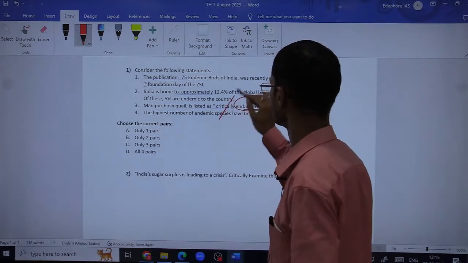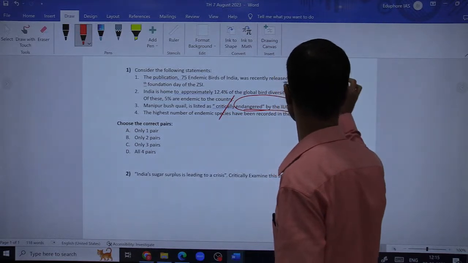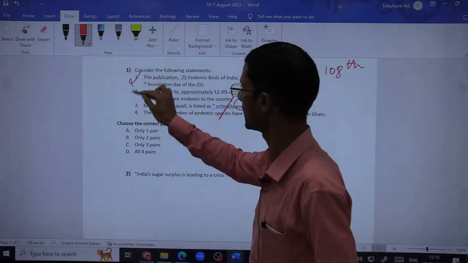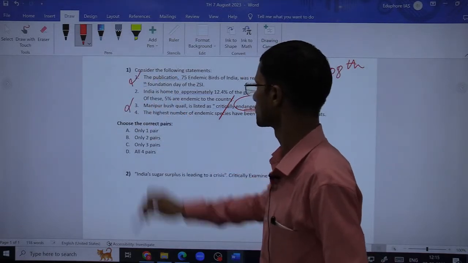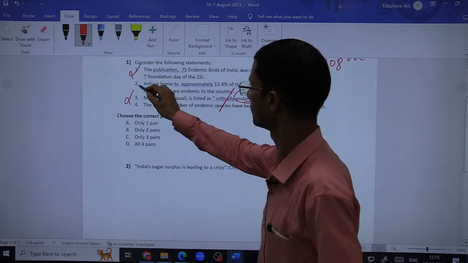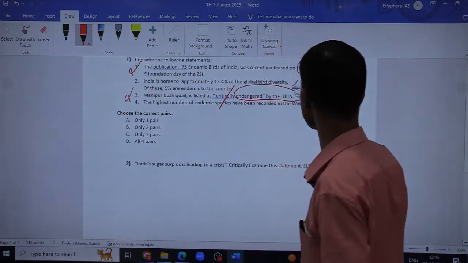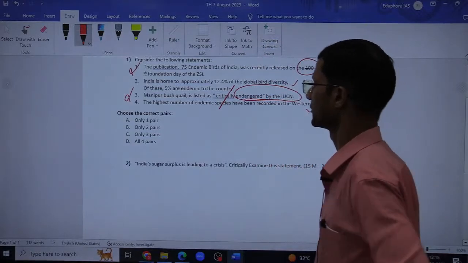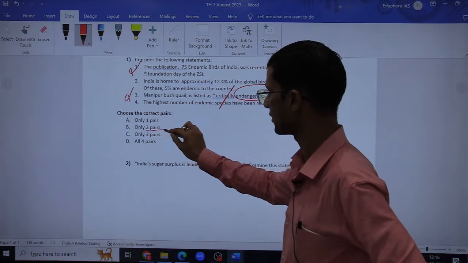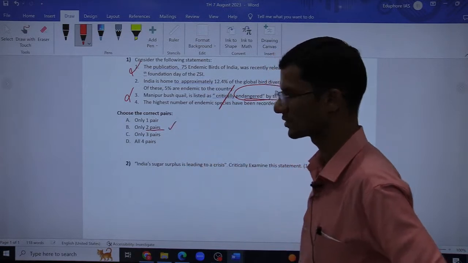So this is wrong. The first is not 100th, it is 108th. So two statements are wrong here, first and third. So just correct 2 and 4. Second is correct, fourth is correct. So you see, only 2 pairs out of the given 4 are correct for this question.